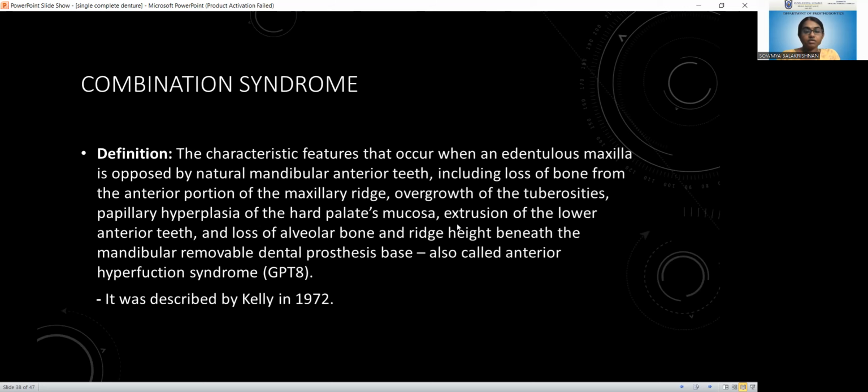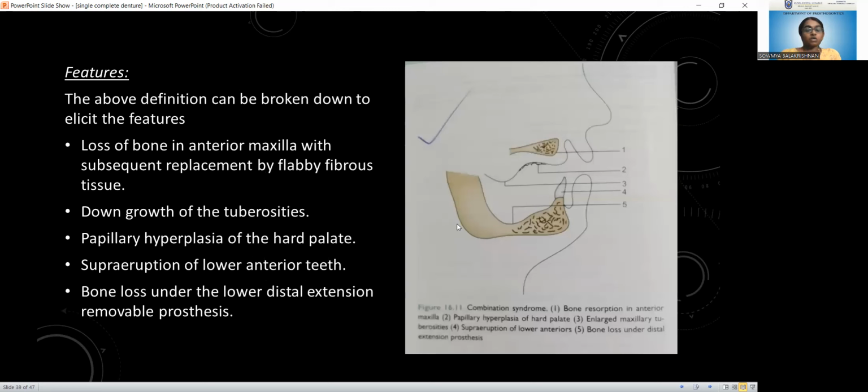This is a very big definition, but when you understand the sequence, it will be easier for you to remember. So I will be explaining how it occurs. If you understand the sequence, it is easy to remember all. If you learn this definition by heart, it is very difficult to remember. So I will be explaining in detail.